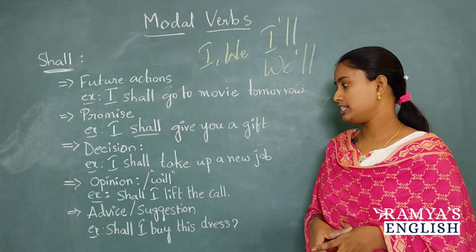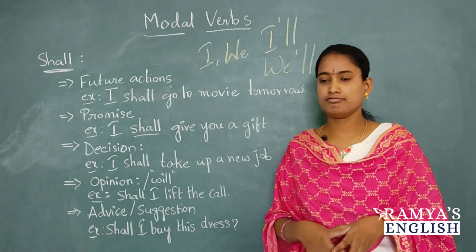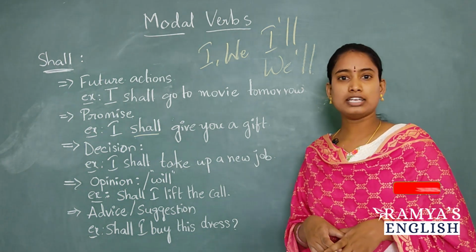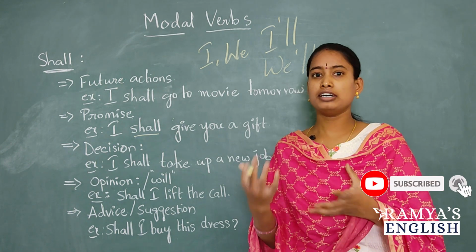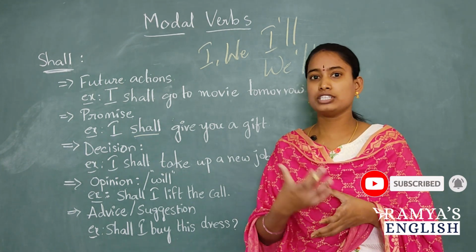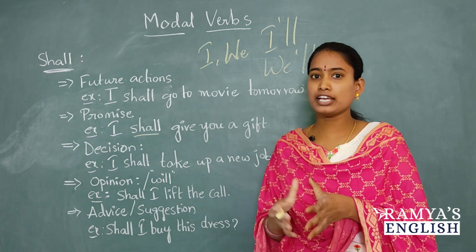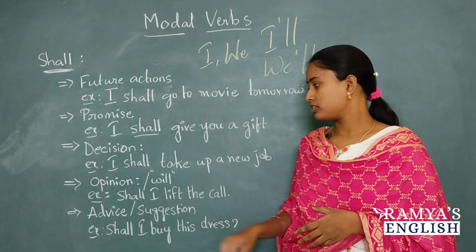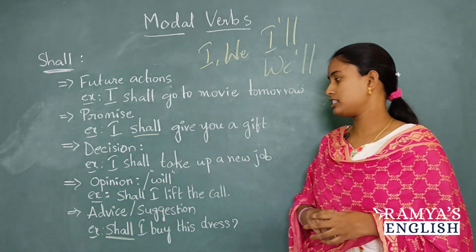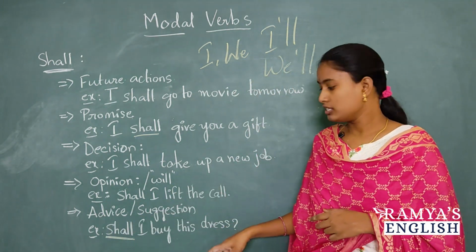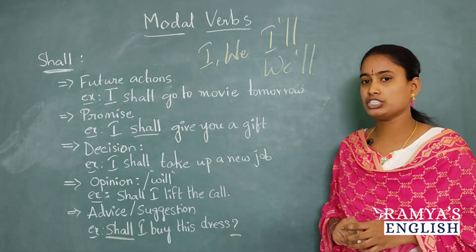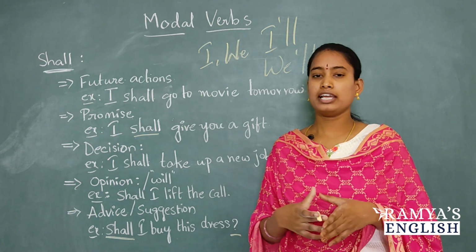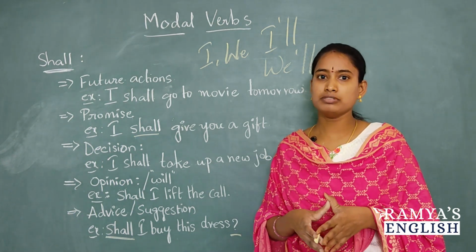And the other use of shall is advice or suggestion. Here we have an example. Shall I buy this dress? Shall I buy this pen? So for taking advice or suggestion from someone, you can use this shall. Or shall I buy this dress here? So here we are using this shall at the beginning of the sentence. So here we have to use a question mark. Actually it's in the form of a question, but you are taking advice or suggestion from someone.